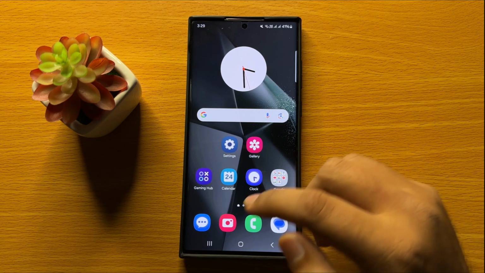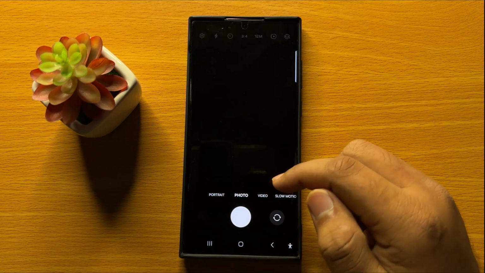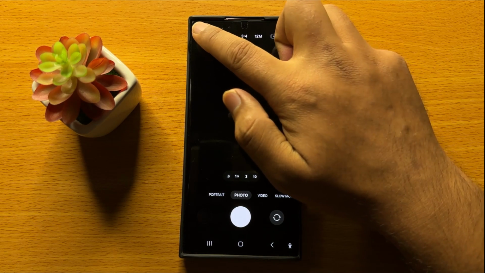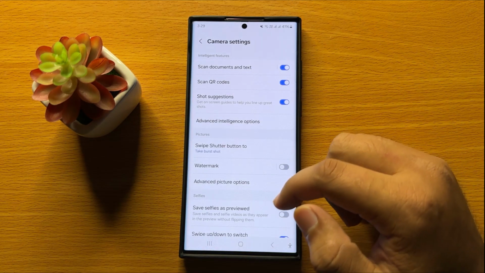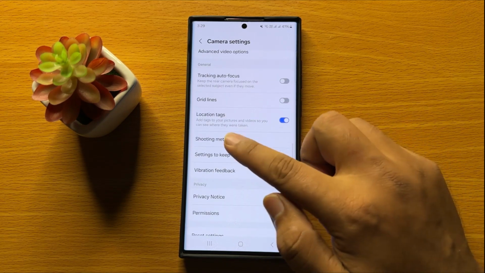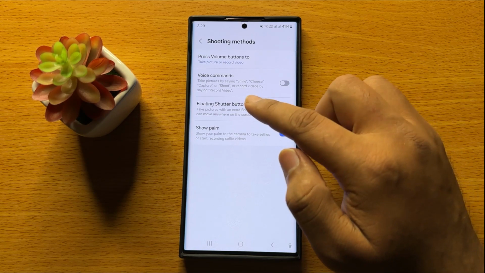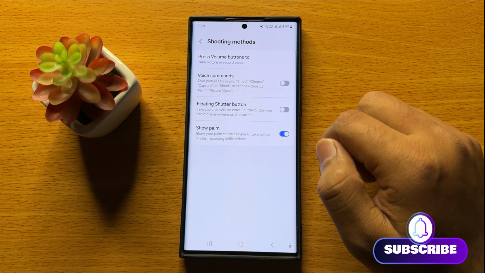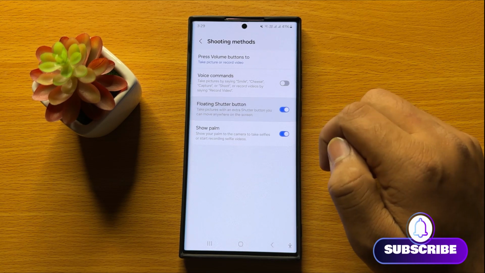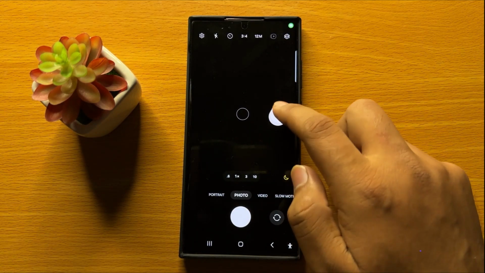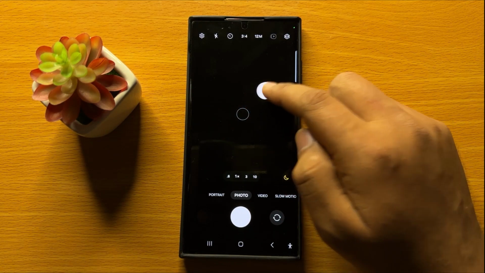So first of all, open the camera app. Now after opening the camera app, click on the settings icon. Now here scroll down and click on shooting methods, and here you will see a floating shutter button. So if you want to enable the floating shutter button, then turn on this button, and now the floating shutter button will be enabled. So this is the floating shutter button.